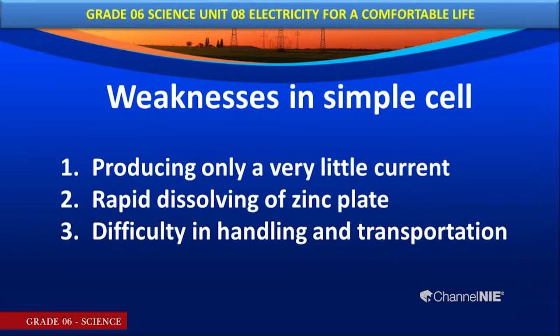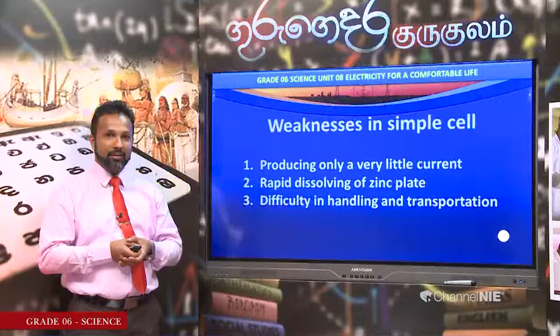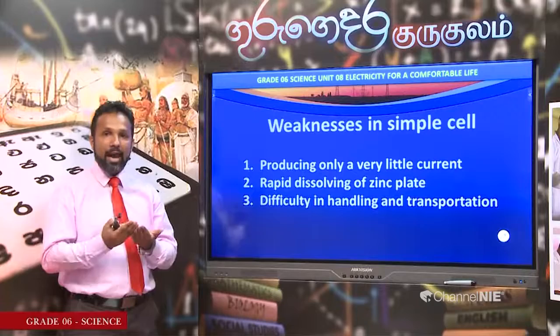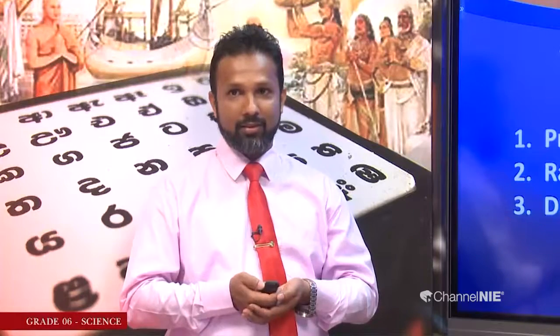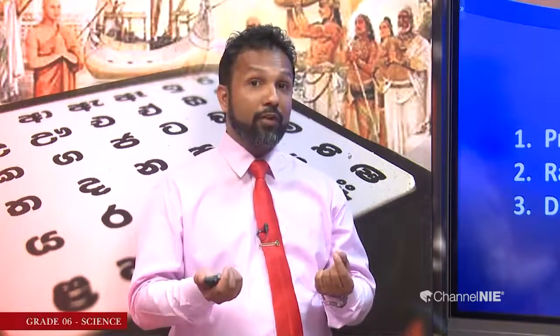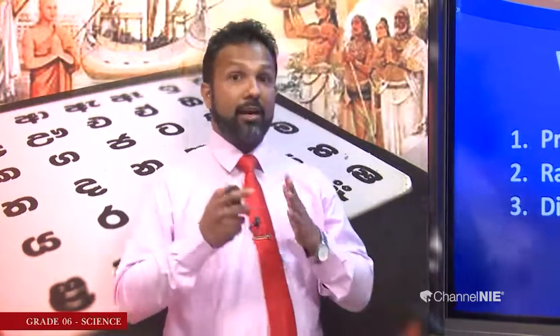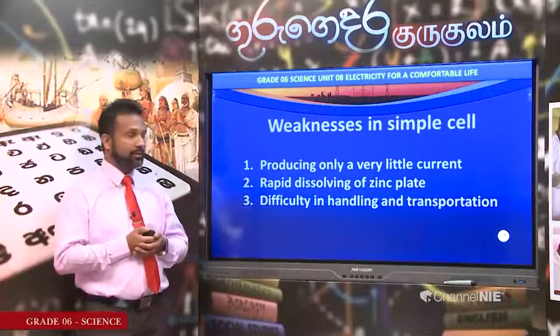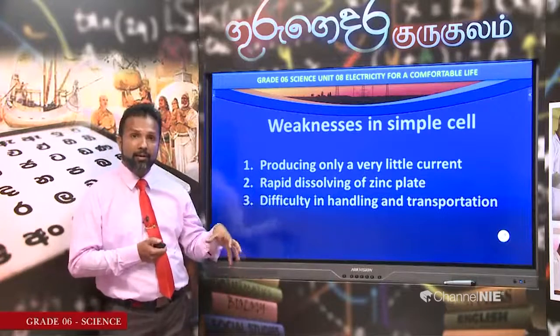second weakness, rapid dissolving of the zinc plate. As I told you earlier, if we continuously keep the piece of zinc and copper inside this dilute sulfuric acid, what will happen? The zinc rod will dissolve little by little. It will add to the solution. That is why we could observe the evolution of gas bubbles here.